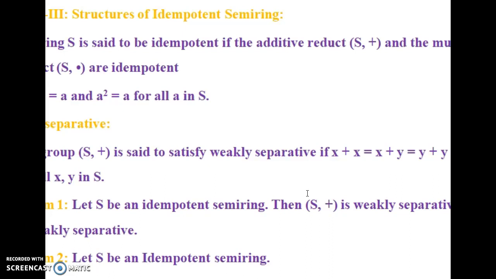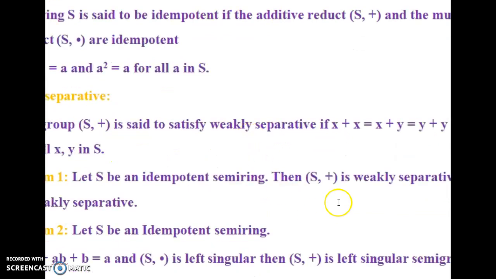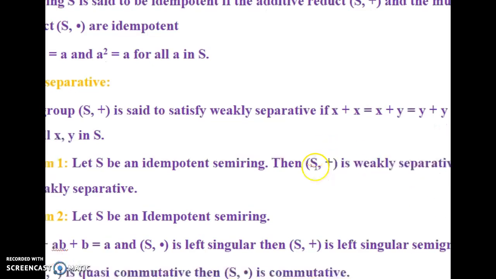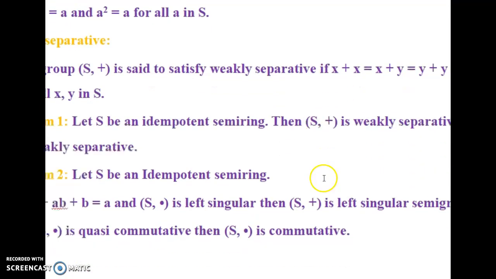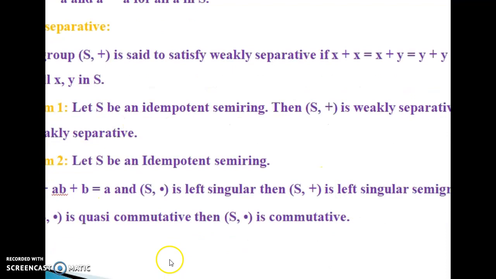Here next we generalize the concept of multiplicatively subidempotent to idempotent semiring, and we have given some definitions of weakly separative, and we have given some results by considering an idempotent semiring. Then we proved that S plus, the additive and multiplicative semigroups, are weakly separative, and different outcomes are also given in the second theorem.